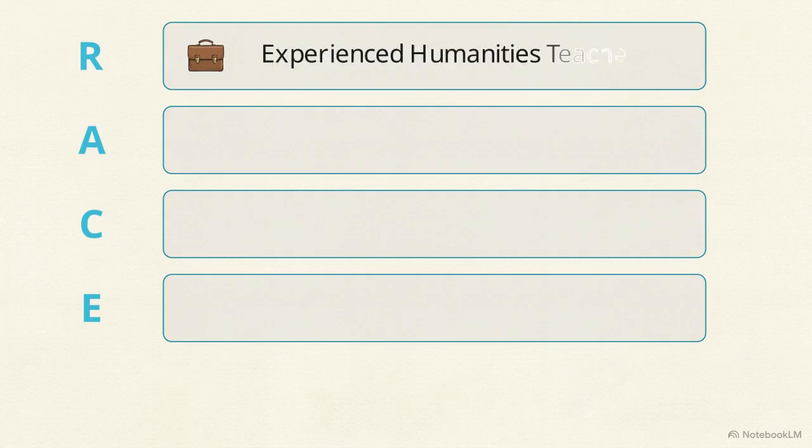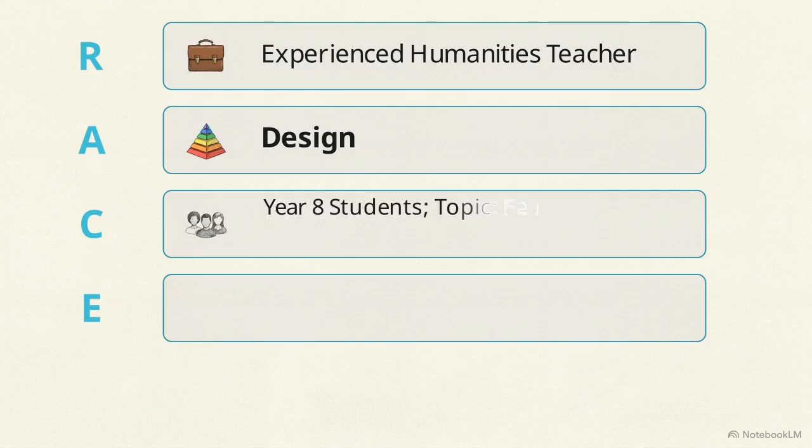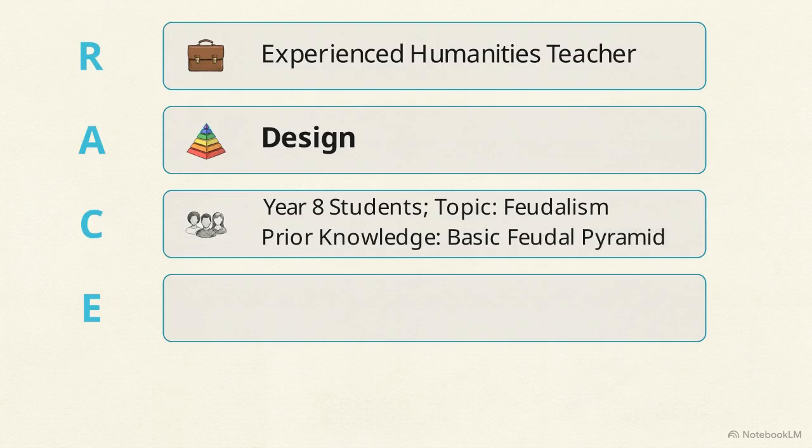First, we assign a specific role. You are an experienced humanities teacher. Next, we assign the action. We avoid vague verbs like make or write and pull directly from Bloom's taxonomy to use the verb design. Then we provide context. We specify the students are in year 8 and already know the basic feudal pyramid.